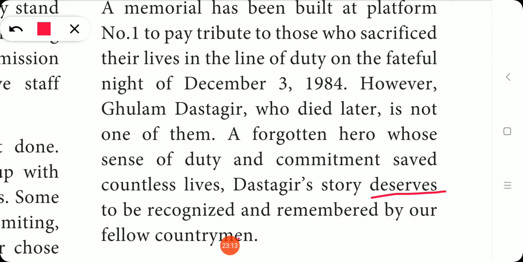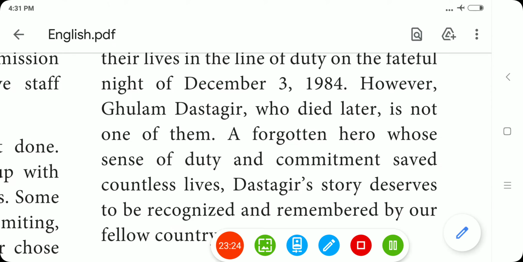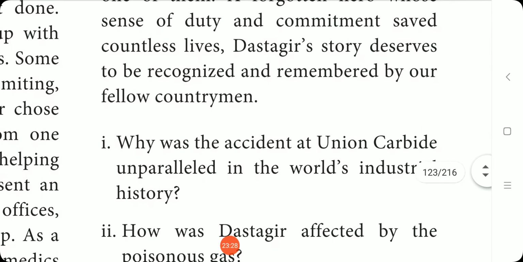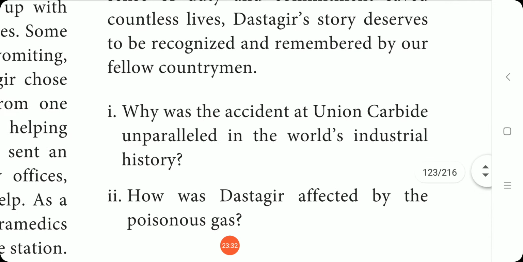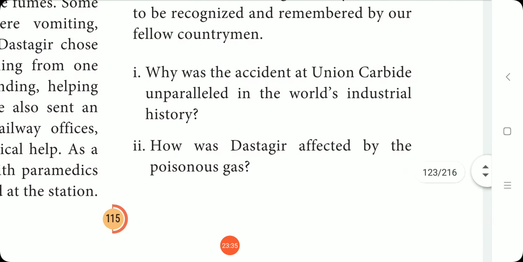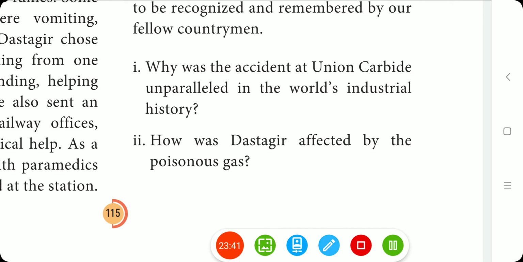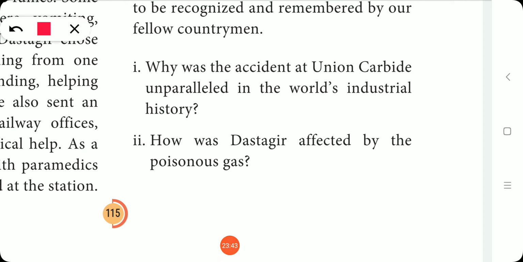So a forgotten hero. ஏன் forgotten ஹீரோன்னு சொல்கிறாங்கன்னா நிறைய பேருக்கு அவரோட சாக்ரிஃபைஸ் தெரியவே இல்லை. ஓகே, and a forgotten hero whose sense of duty and commitment, it means dedication, saved countless lives. Dastagir's story deserves to be recognized and remembered by our fellow countrymen. That is, his duty and his commitment should be remembered by everyone. Okay. So Bhopal Gas Tragedy la இப்படி ஒரு இன்சிடென்ட் நடந்ததுங்கிறது definitely I too didn't know until reading this passage.